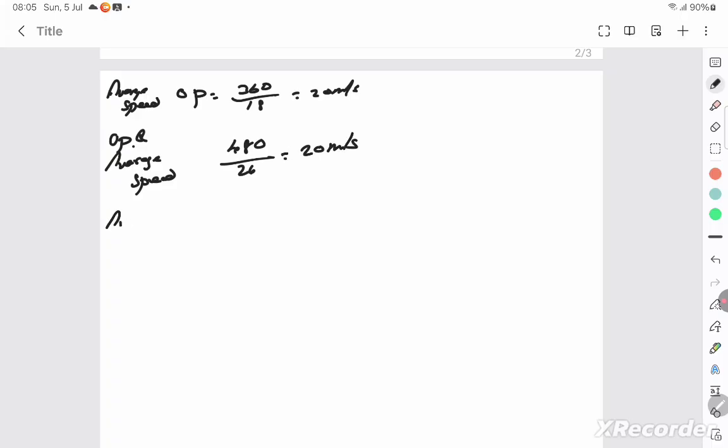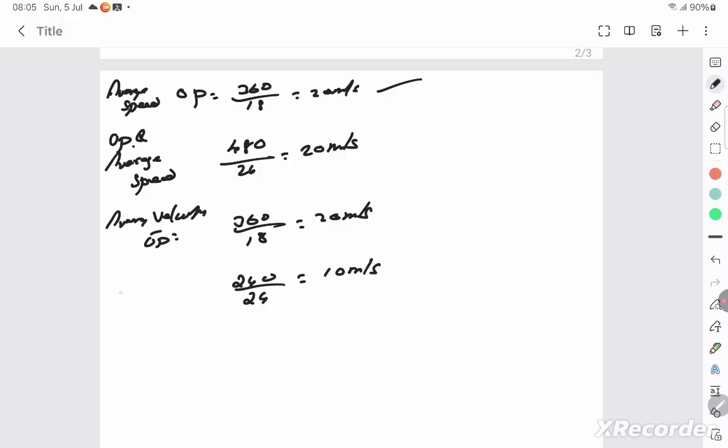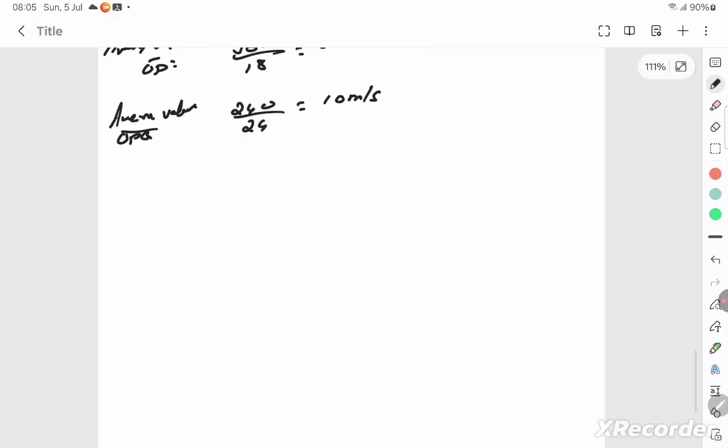Then the average velocity to travel from O to P is the same, because in straight line motion the speed and the velocity will take the same value. Only when it comes back, the displacement changes to 240 by the total time 24. In that case, it becomes 10 meter per second. That will be the average velocity in going from O to P and back to Q. So the displacement changes and so the value reduces.